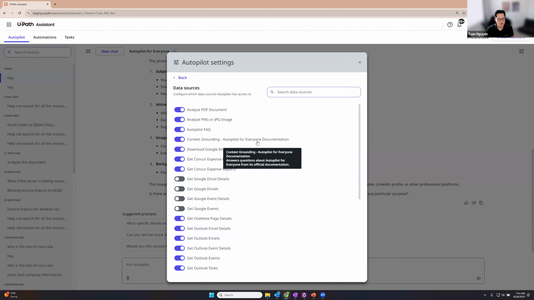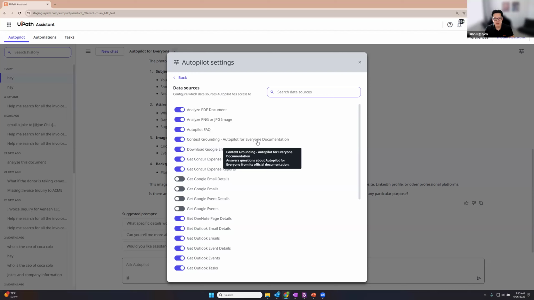So you can go into Orchestrator, create a storage bucket, and then upload your files, create an index for those files, and then those indexes will be available across the UiPath platform to search, right? So you can have a context grounding query activity in your workflow, and you can search that index or return back chunks of information, and then you can utilize it in your workflow, right? In Autopilot for Everyone, you can make that index available to Autopilot, and then you can actually query it.